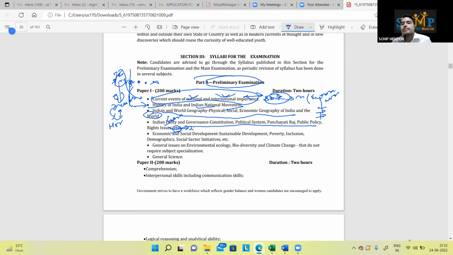What happens in the question? They twist these things only, no? They will mention president and governor. Instead of president, they will give the power of governor in the example. You have to eliminate these things only. You have to apply these things. So while reading Lakshmikant, people say that I'm reading one by one. Okay, fine. No worries.